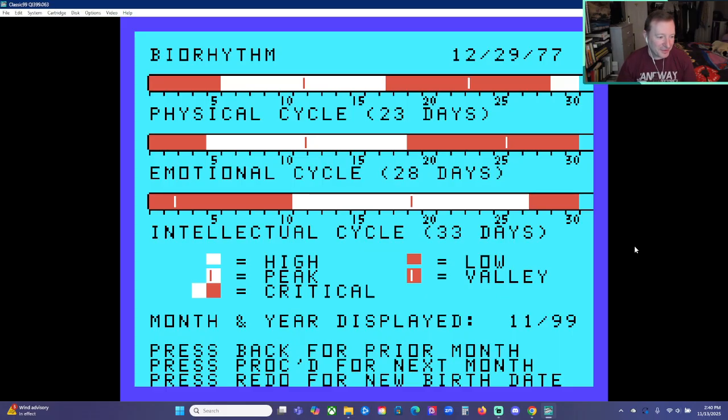So there you go, folks. That was Biorhythm from the cassette Oldies But Goodies Games 1 from Texas Instruments for the TI-99 4A home computer. It came out in 1980. Yeah, complete and total hokum, but a lot of fun nonetheless. But you gotta remember, in the late 70s and early 1980s, self-help was all the rage. Self-help books and self-help tapes and self-help everything. So this is totally on point with the self-help movement of the 1980s. So there you go, Biorhythms for the Texas Instruments TI-99 4A home computer.